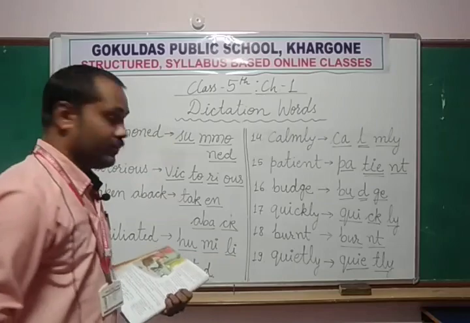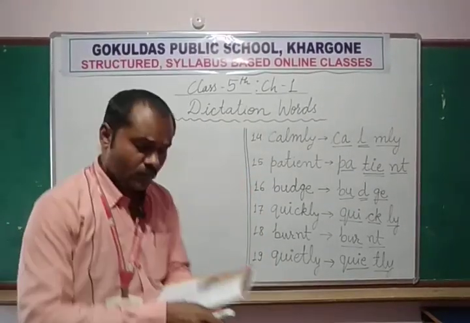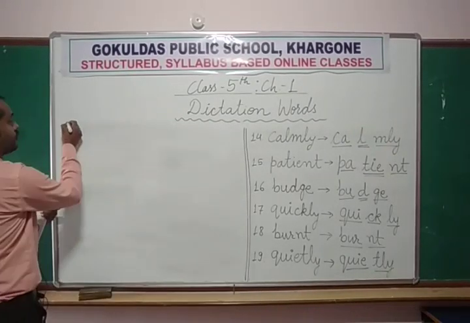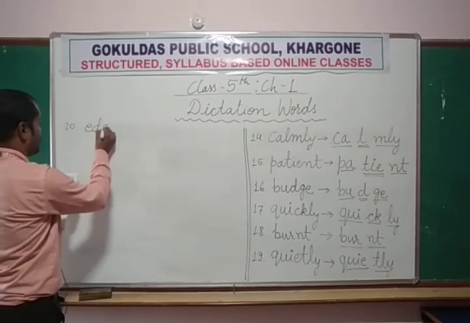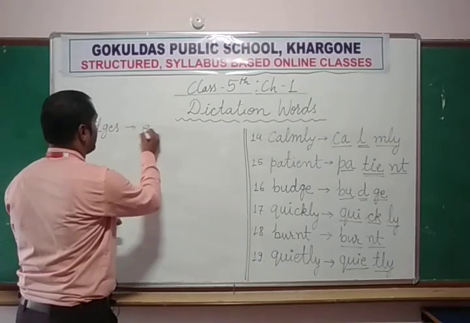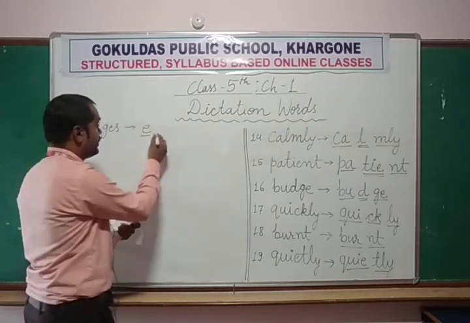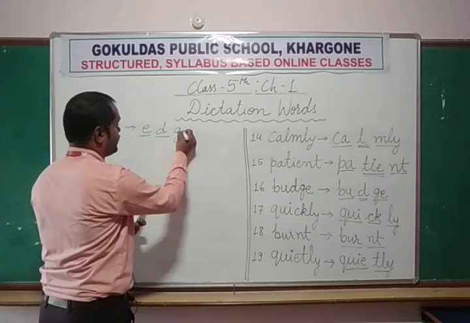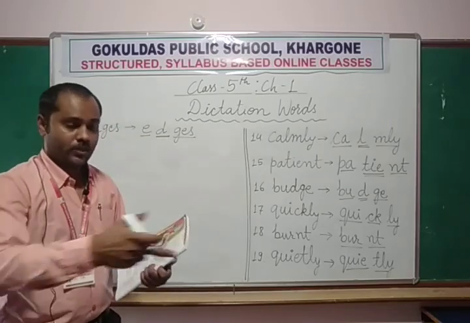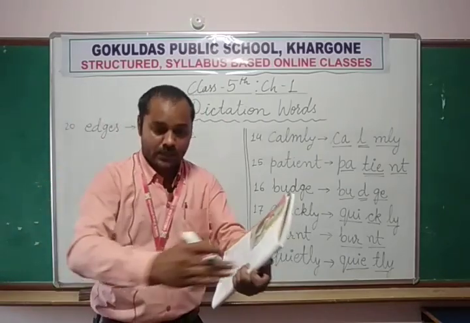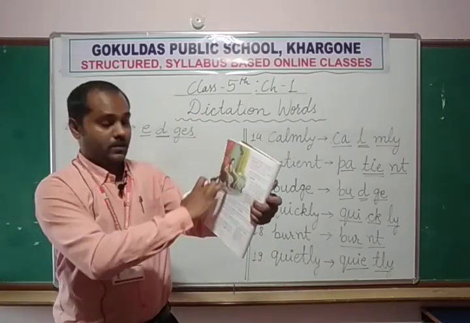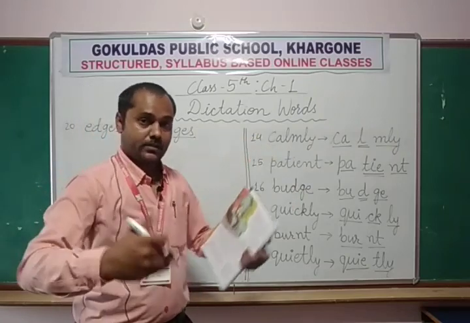Okay. Now let me clean the board. Now let me quickly end this session. Word number 20 is ages. What are ages? E, we pronounce it A. D is silent. G-E-S, ges. Ages means the boundaries, the boundaries of the rice, the corners of the rice. That is called ages. Just like the edges of this book. These are edges, boundaries.